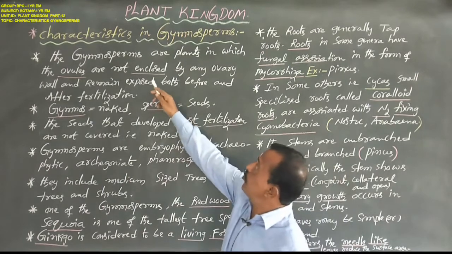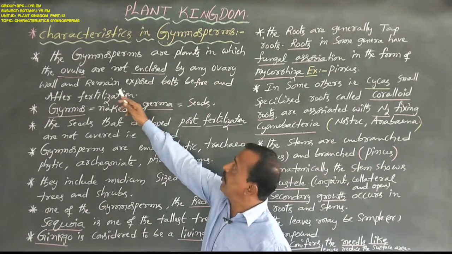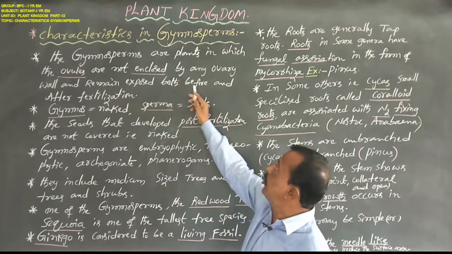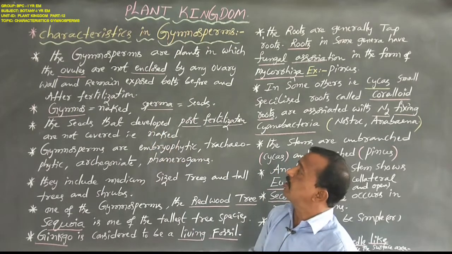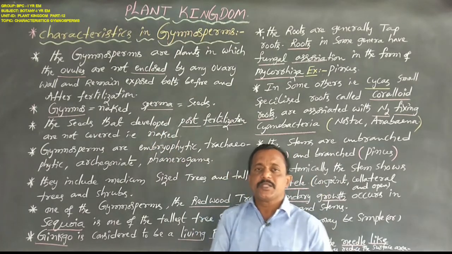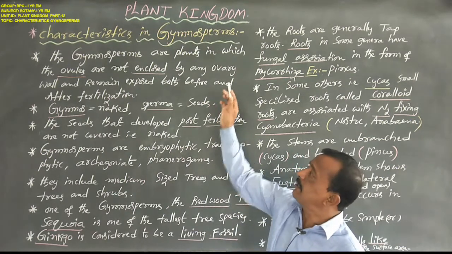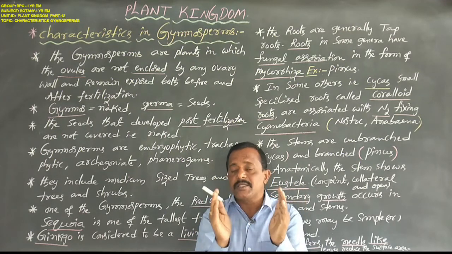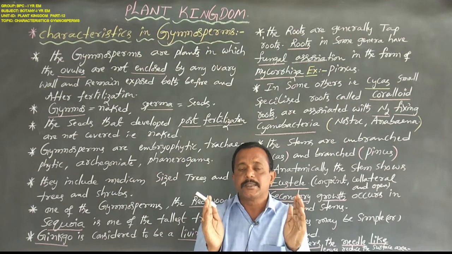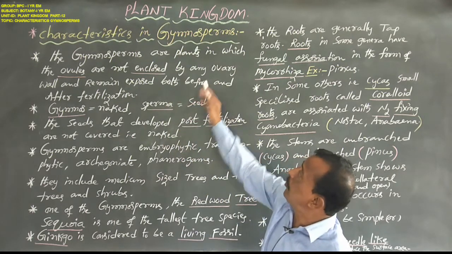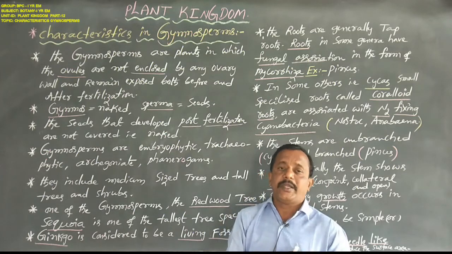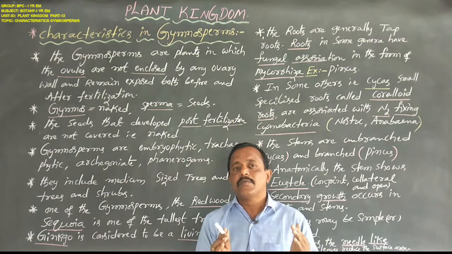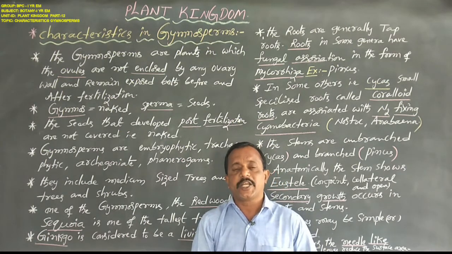gymnosperms. The gymnosperms are plants in which the ovules are not enclosed by any ovary and remain exposed both before and after fertilization. Dear students, the gymnosperms are plants in which the ovules or the seeds are not enclosed by any ovary wall, and remain exposed both before and after fertilization.